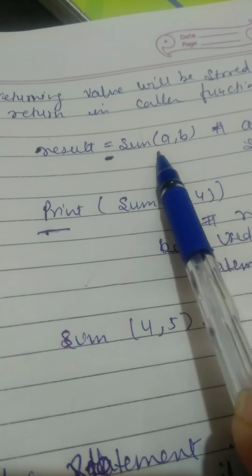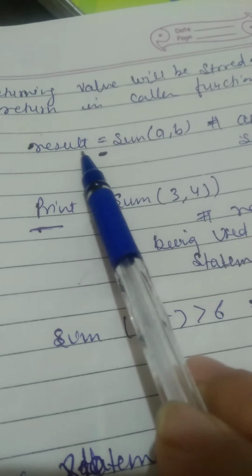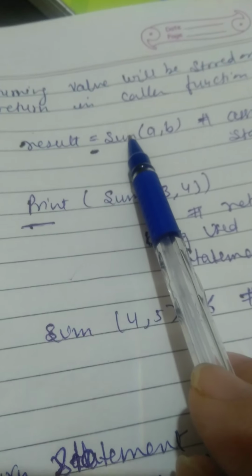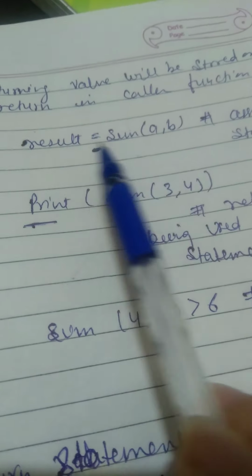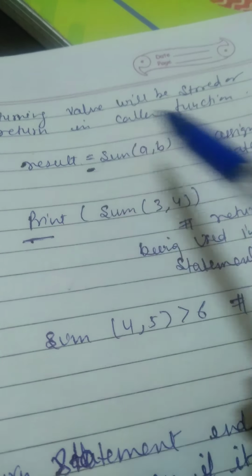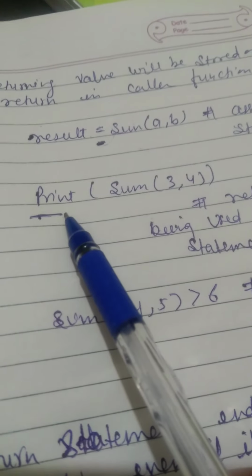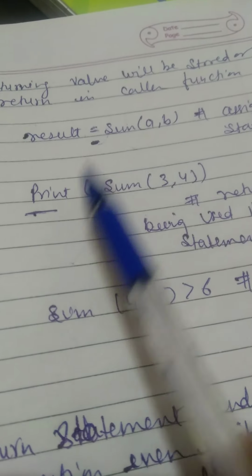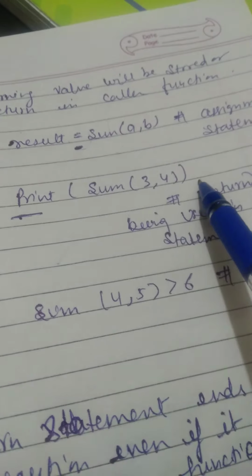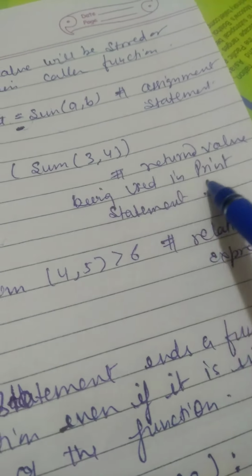We pass two parameters, and the output will be saved in the result variable. This symbol is known as the assignment statement. This way also we can print the value directly: print(sum(3, 4)), the return value being used in a print statement.